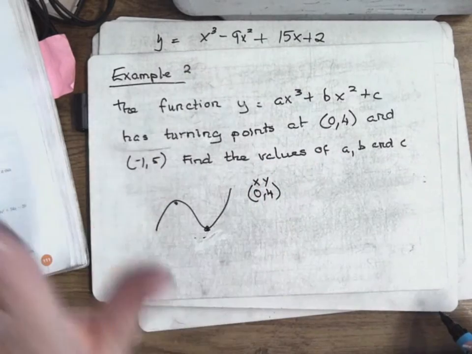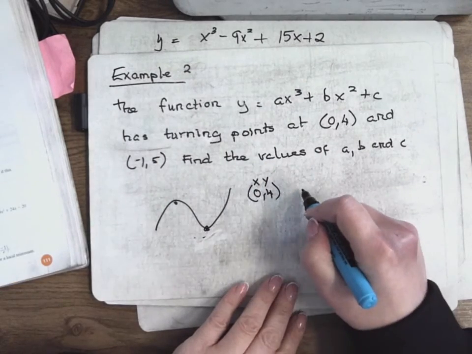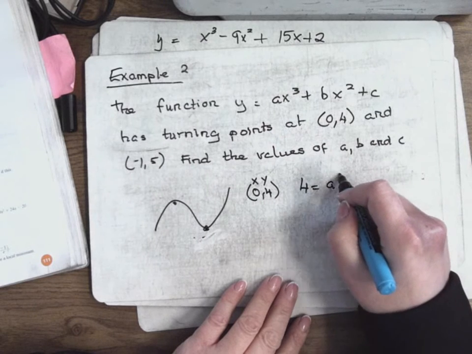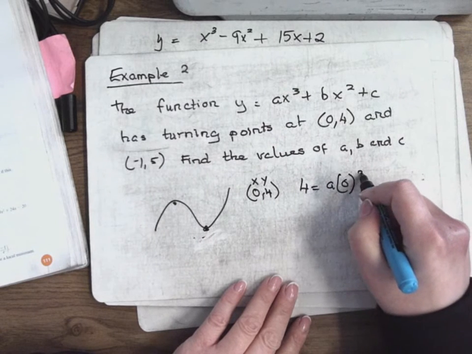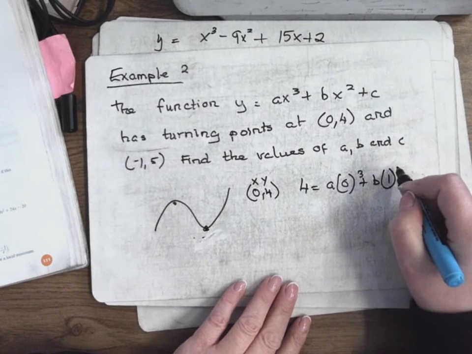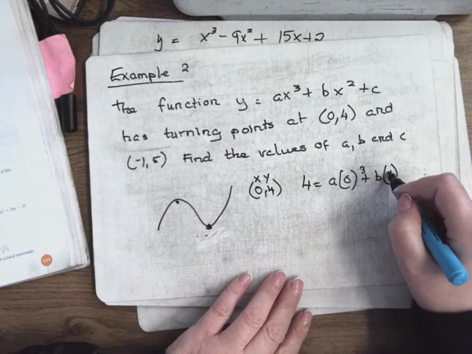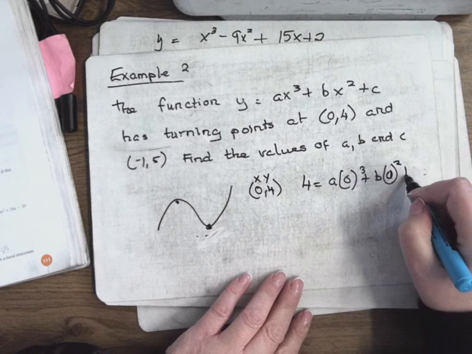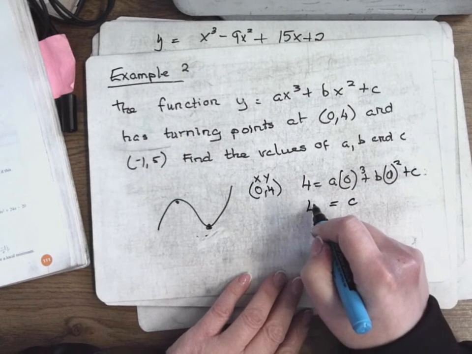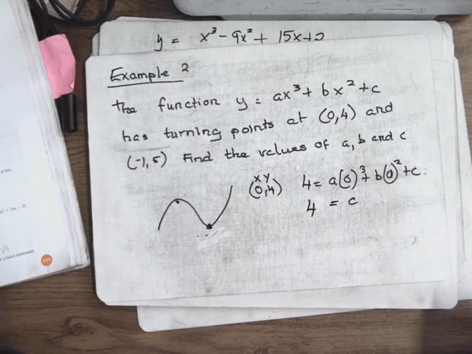So instead of that y, I'm putting in a 4, and instead of all the x's, a 0: a times 0 cubed, plus b times 0 squared, plus c, and that just works out c is equal to 4. So I haven't gone near dy dx and I've already figured out what c is.